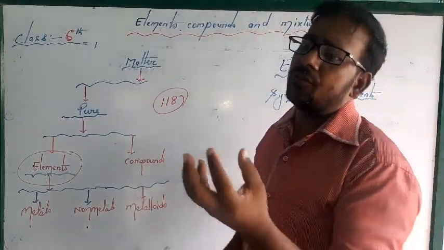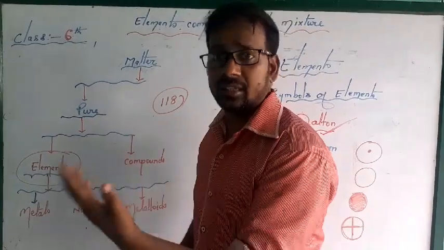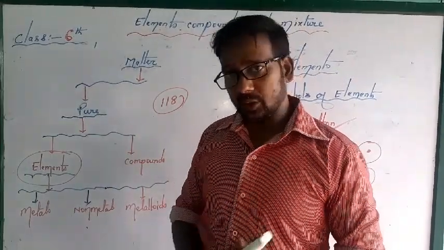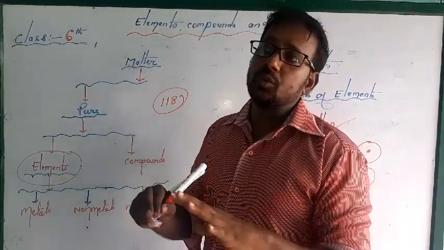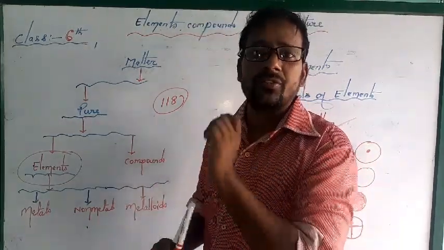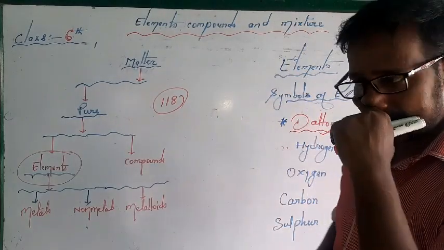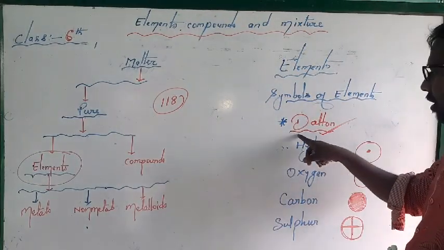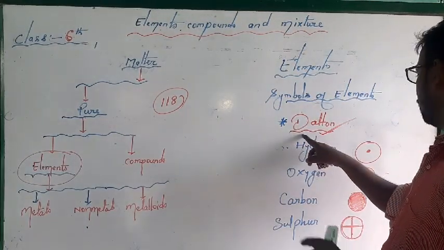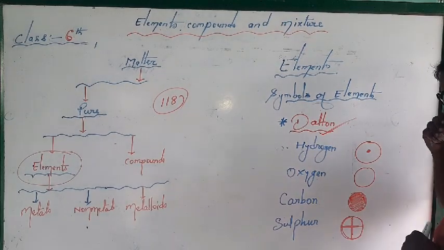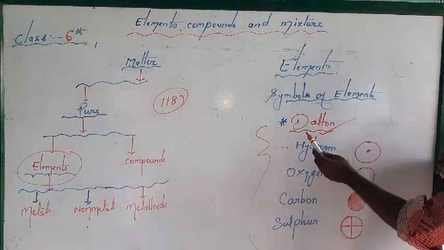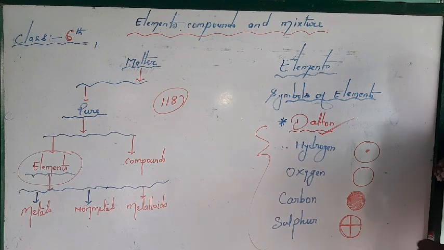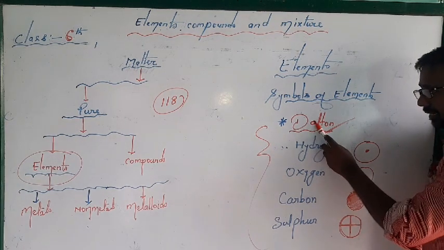It is easy to learn when 4, 6 or 10 elements are there. But when you have 180 elements, it is very difficult to learn all the images of the elements. So what did Dalton do? He gave the symbols of the elements like this.